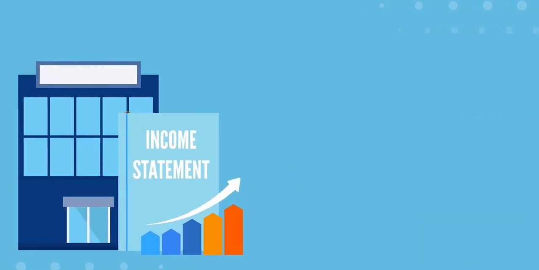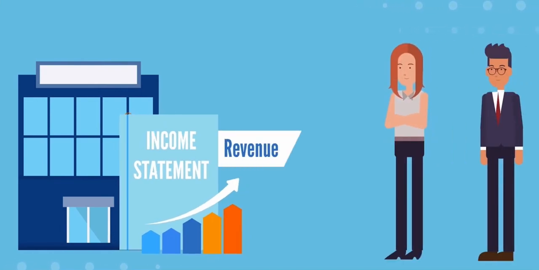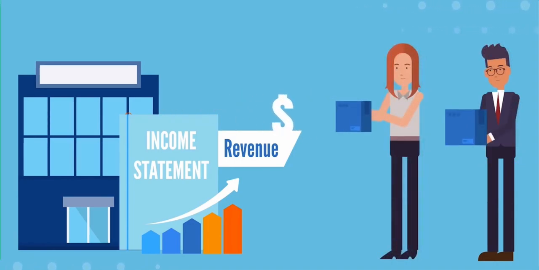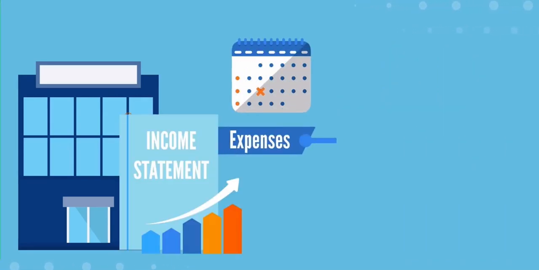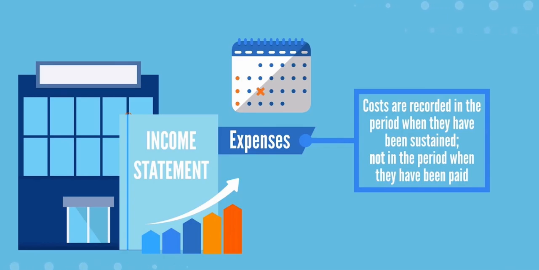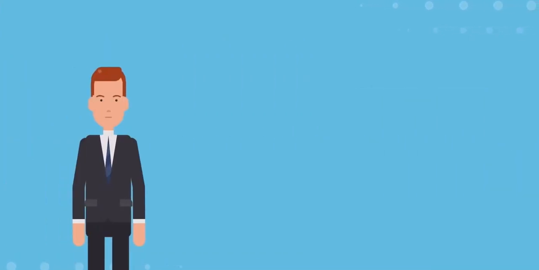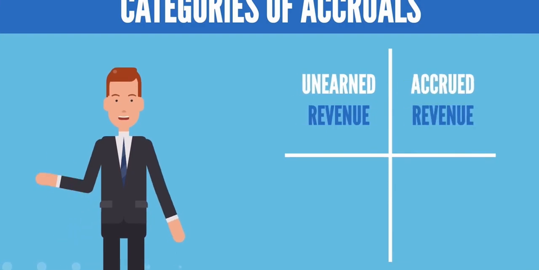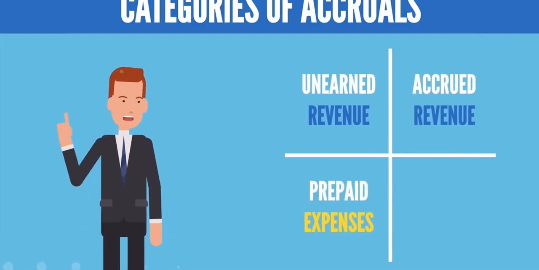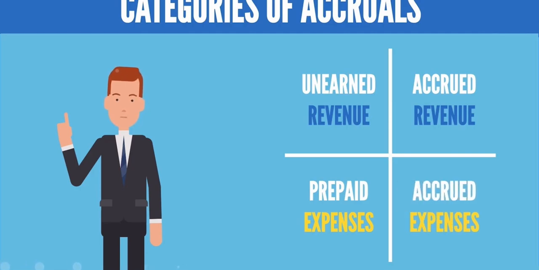A company's income statement will contain revenues related to products or services that have been transferred or delivered to the client, regardless of when cash is received. In the same way, costs will be registered in the period when they have been sustained and not in the period when they have been paid. We have already seen the mechanics of these transactions. Let's formalize these concepts by describing the 4 categories of accruals. These categories are unearned revenue, accrued revenue, prepaid expenses, and accrued expenses.